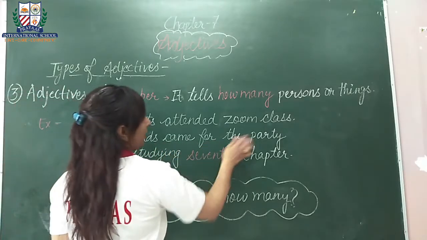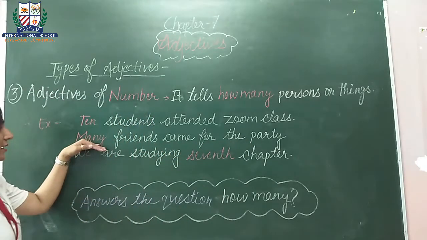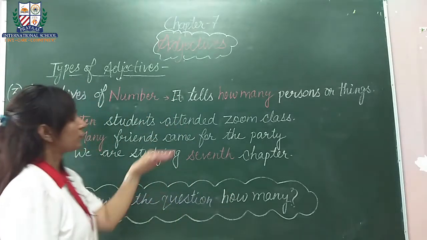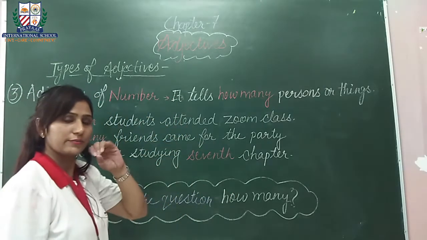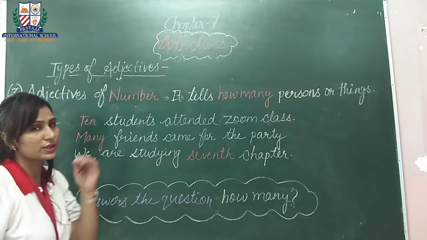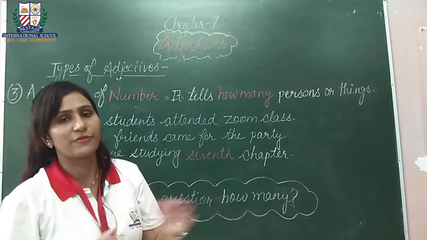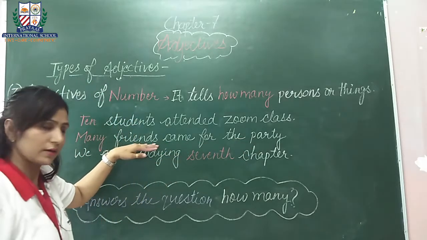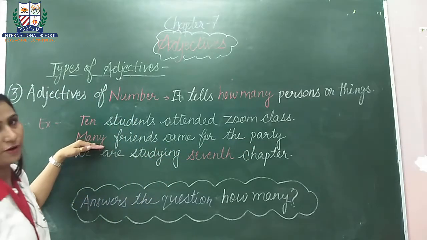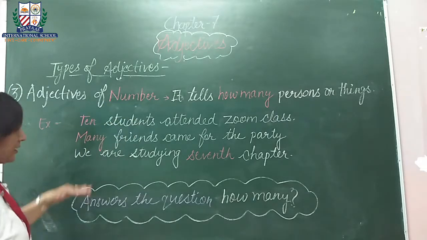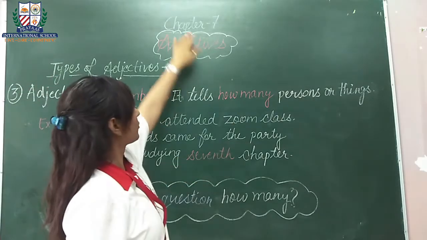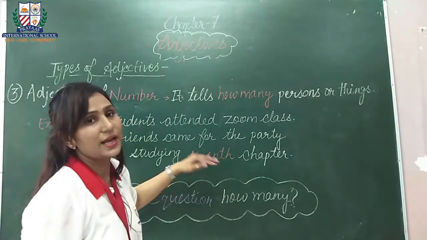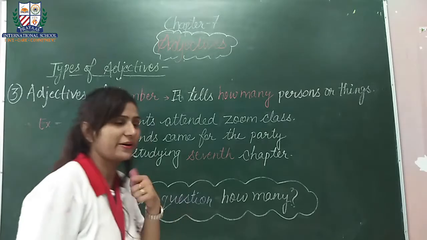Many friends came for the party. Many. Remember, much was our adjective of quantity, and many is used because these are countable. The adjective word which we use with countable and uncountable nouns differs. Many friends came for the party. So friends is our noun here and many is our adjective of number. Many. We are studying 7th chapter today. So chapter is our noun and 7th is our adjective of number.